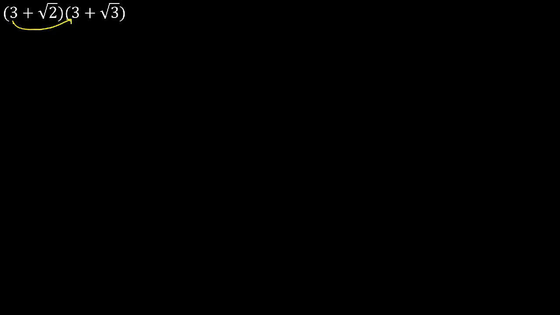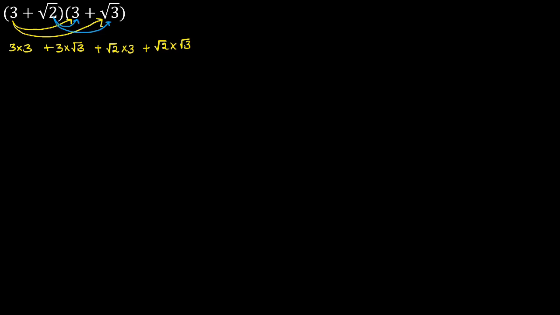First term with the first term, then first term with the second term. 3 into 3 plus 3 into root 3. Here we are following the same rule as we did for multiplying algebraic expressions. Remember that and do. Root 2 into 3 plus root 2 into root 3.